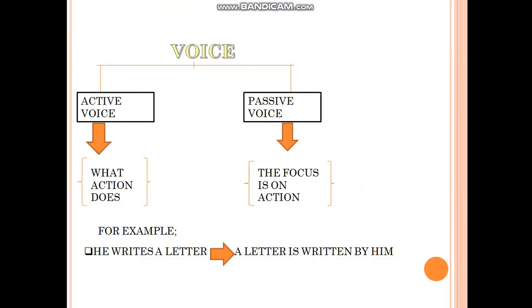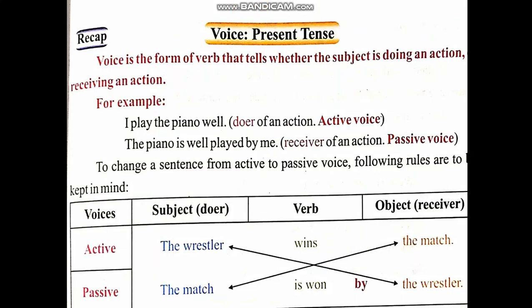Now look at the example. He writes a letter. He writes a letter, and look at the change, which is at the end: a letter is written by him. Another example which is given in your book: I play the piano well. Here we see I is the doer of action, it means it's subject.